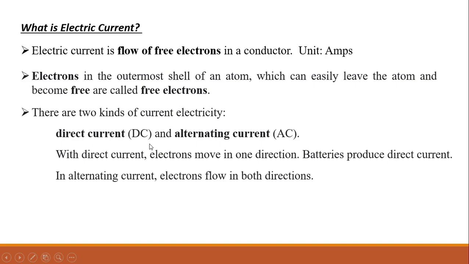There are two kinds of current electricity. One is direct current, another one is alternating current. DC is the short form of direct current, AC is the short form of alternating current. With the direct current, electrons move in one direction, batteries produce direct current. In alternating current, the electrons flow in both directions.